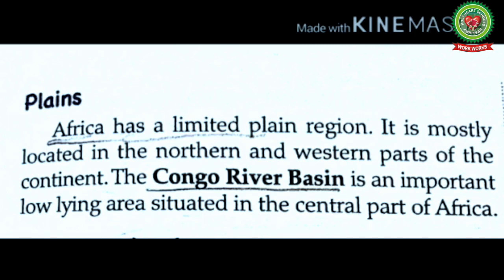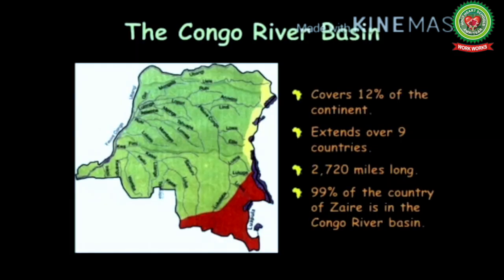Plains. Africa has a limited plain region. It is mostly located in the northern and the western part of the continent. The Congo River Basin is an important low-lying area situated in the central part of Africa. It covers 12% of the continent. It extends over 9 countries. It is 2,720 miles long. 99% of the country of Zaire is in the Congo River Basin.